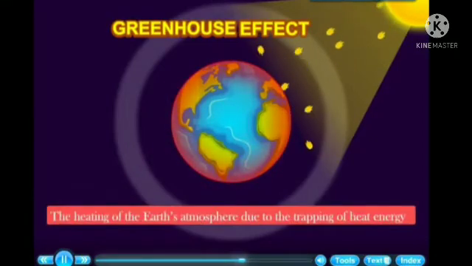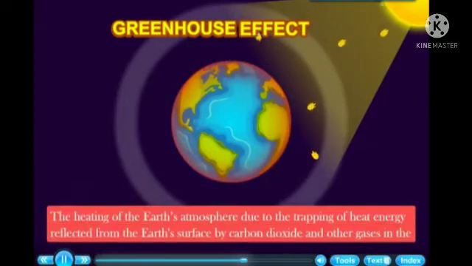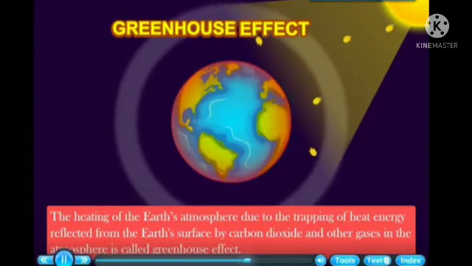The heating of the Earth's atmosphere due to the trapping of heat energy reflected from the Earth's surface by carbon dioxide and other gases in the atmosphere is called greenhouse effect.